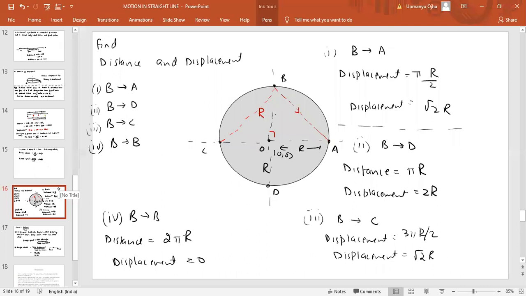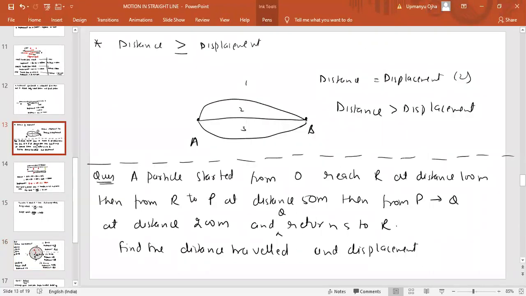Distance is the path length. Like I told you, it is not necessary that distance should be a straight line. Distance can be any path. When I was explaining distance, I told you path 1 is also distance, path 2 is also distance, and path 3 is also distance. But the displacement would be a straight line joining the initial and final position. The straight line joining the initial and final position is displacement. But distance can have any other path. If the distance has a straight line path, it means it is a displacement.